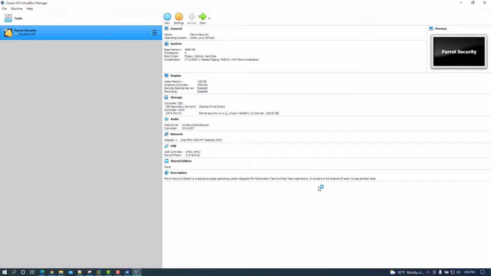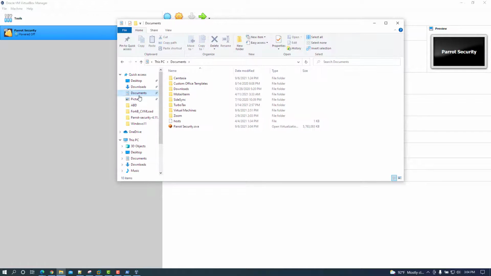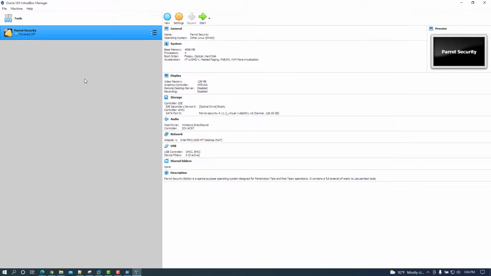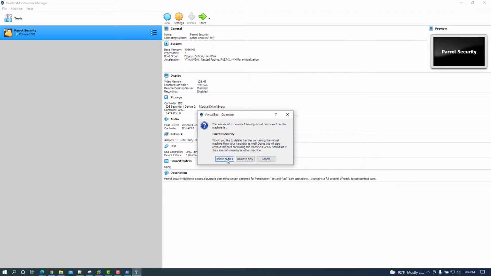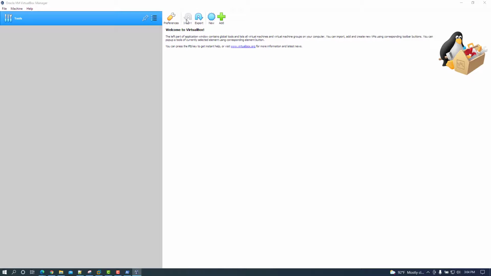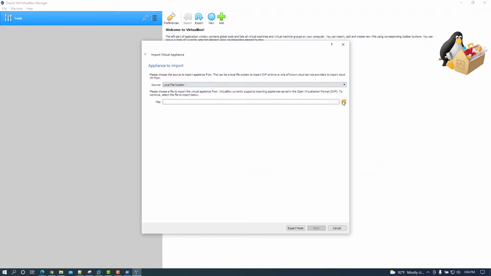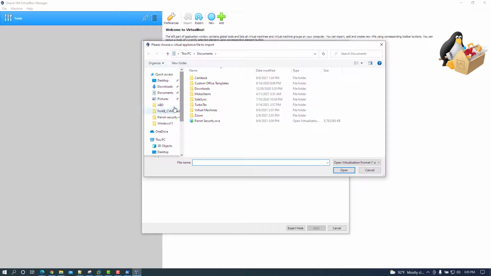Export of the new Parrot OS security appliance in OVF format has been completed. We can go ahead into our file system and check that we have it here. It's an OVA appliance that was created with OVF tool version 1. You might be wondering, will it import into VirtualBox? Let's go ahead and remove this one. This is a version that we downloaded originally from the Parrot OS website. Remove it. We're going to delete the files, and we're going to import the new appliance that we have in OVF tool version 1.